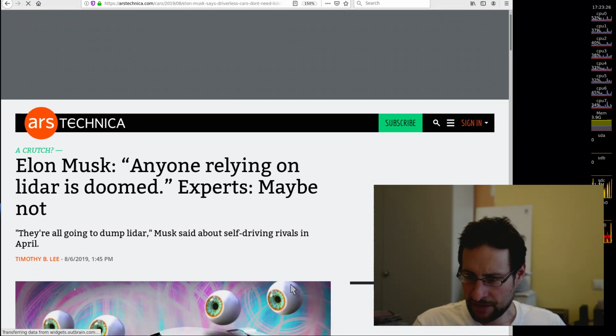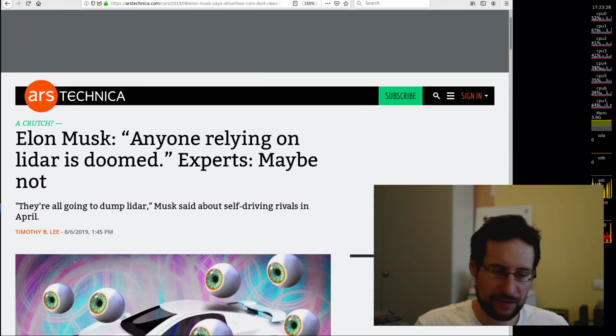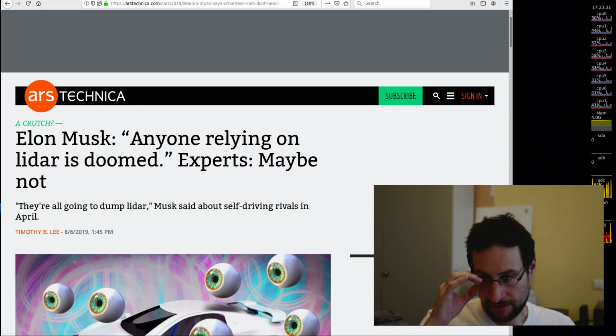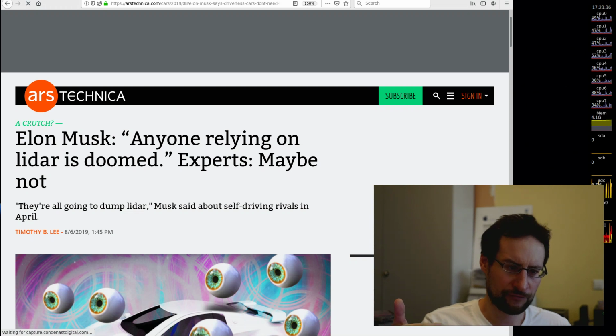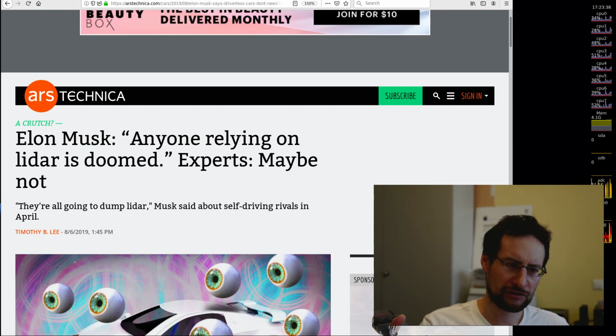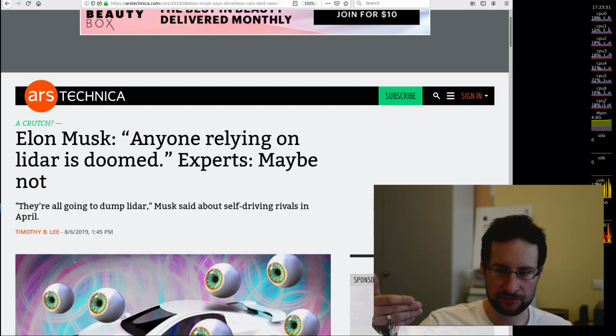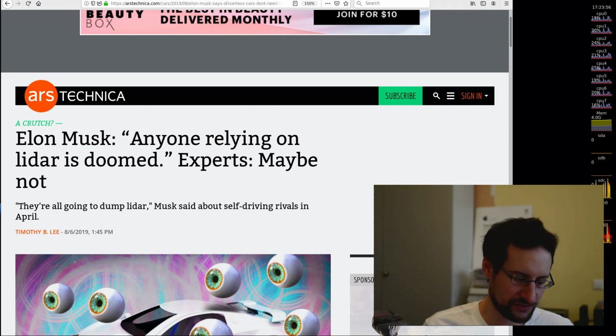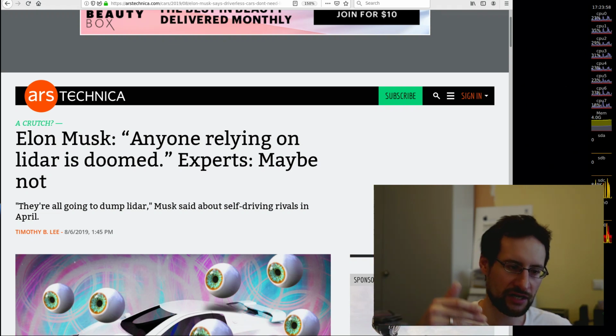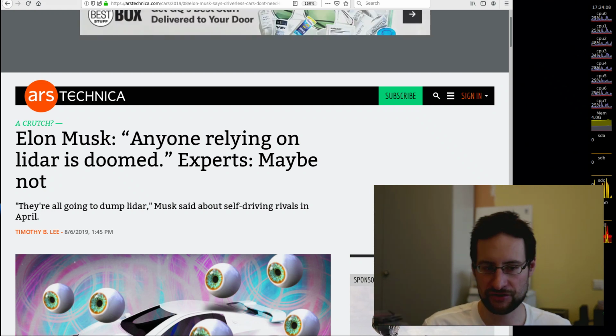And also here's Elon Musk: today, anyone relying on LiDAR is doomed, experts maybe not. And I always wondered, if I would build a self-driving car, I would not really want to rely solely on visual camera input, because, as I said, direct sunshine, snow, rain, and if there is a huge hole or a river and the camera doesn't see this, I would much rather have some distance-scanned environment scan and know that there is a hole or a concrete barrier, than a camera that is dirty or has direct sunshine or snow and rain and light reflections, and not really sure.